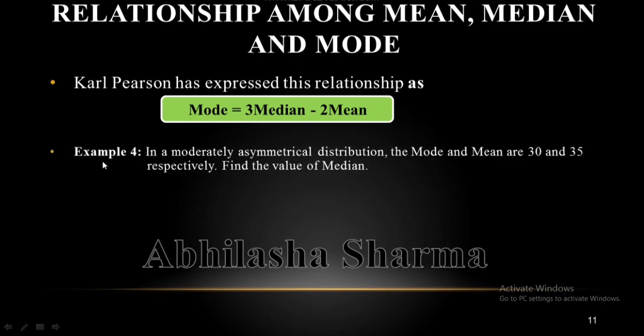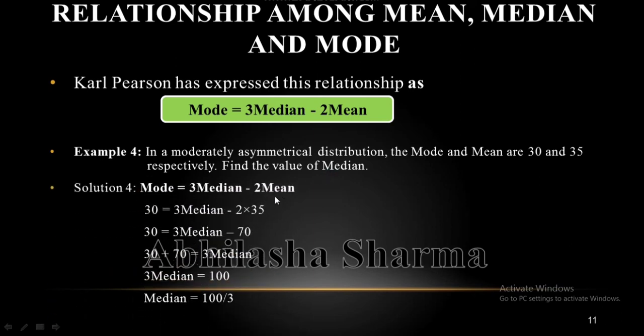Let's understand this with an example in which mode is 30 and mean is 35, and we need to find median. For solving this example, we will substitute the values of mode and mean, and after all calculations and transposing the required values, we will get median equals 33.33.